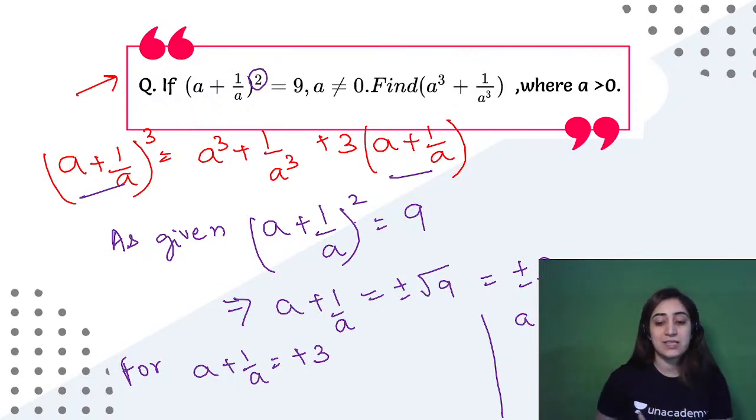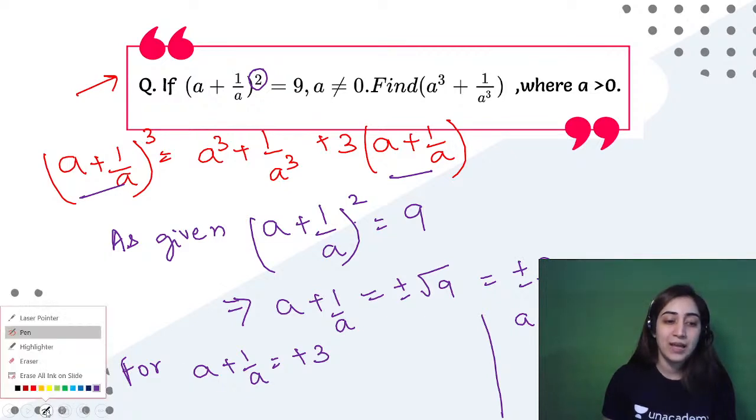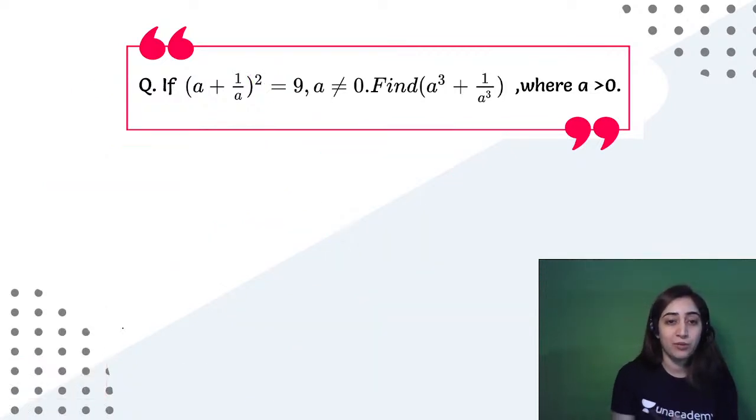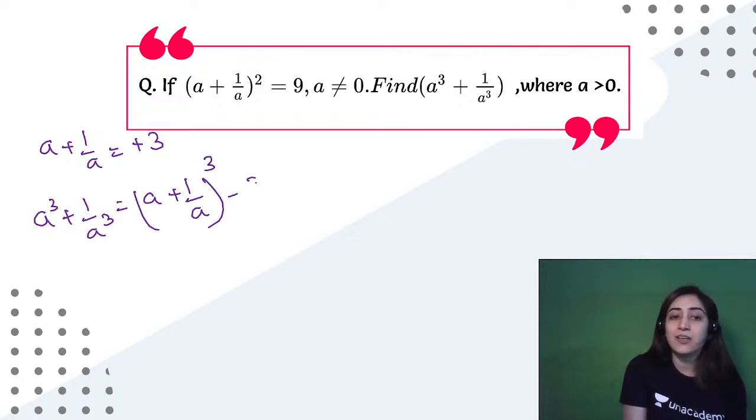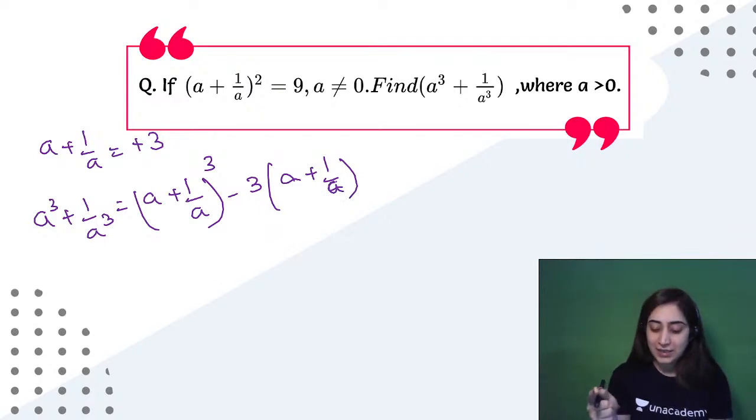Let's see whether that is the right answer or not. In this case, we'll understand how to get that answer. What we will be doing is putting the value of 3 and then negative 3, and let's see which will be the right answer. If I put a plus 1 by a is equal to positive 3, that gives me the answer that a cube plus 1 by a cube will be equal to a plus 1 by a whole cube minus 3 times a plus 1 by a. I hope you all know how we got this identity, right?